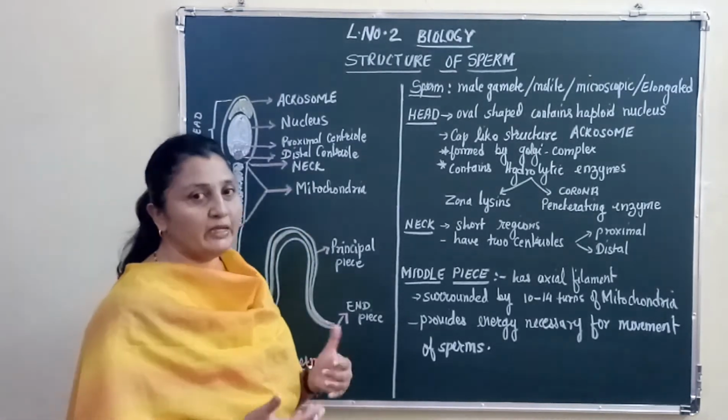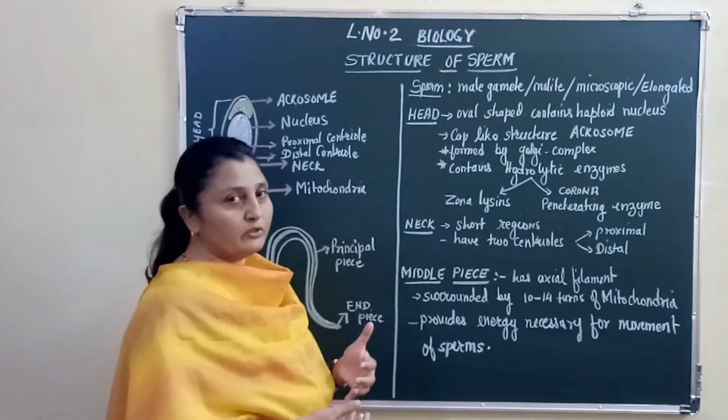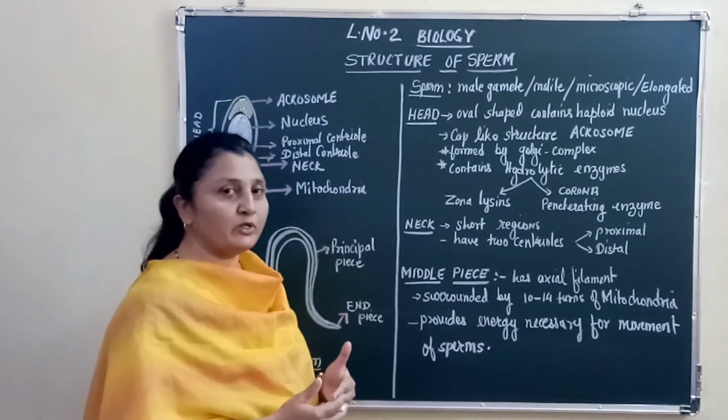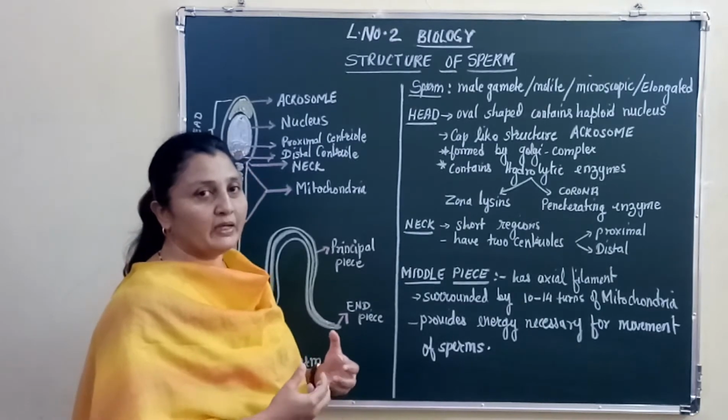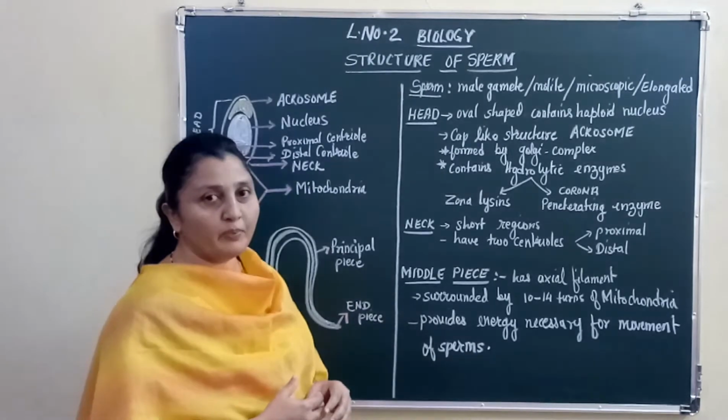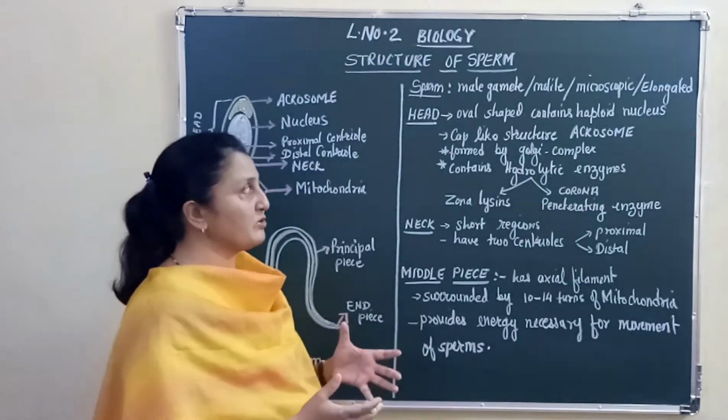The sperm is a male gamete. It is motile. It can move, right? It can go from one place to the other, right? It is microscopic and it is an elongated structure.